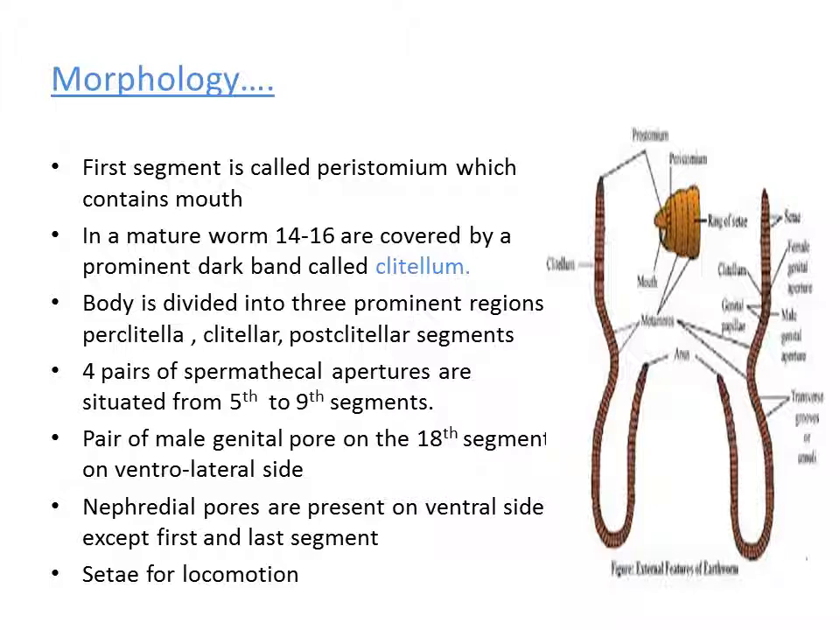So you have to practice the diagram, children. The diagram is very important. So learn the diagram with labeling. Yes, I hope you understood today's class. Yes, thank you.